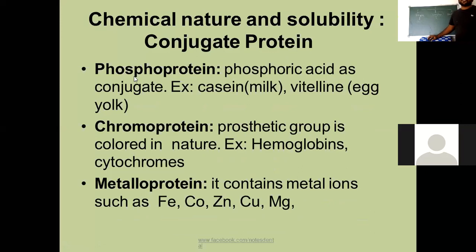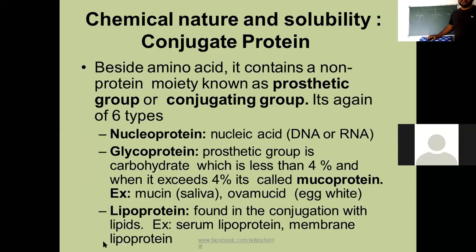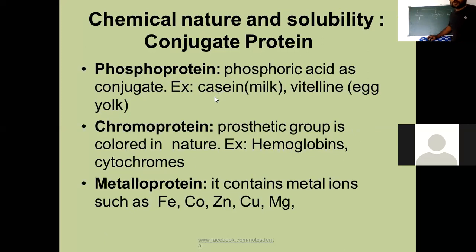Next, phosphoproteins, simply proteins along with the phosphate group. Phosphoric acid as a conjugate, phosphoric acid as a prosthetic group. Here, lipid as a prosthetic group. Here, carbohydrate as a prosthetic group. Here, nucleic acid as a prosthetic group. Phosphoric acid as a prosthetic group are known as phosphoproteins. For example, casein of milk, vitellin of egg yolk, all are phosphoproteins.